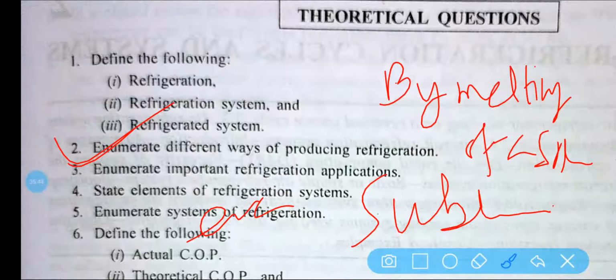I have told you: ice making, transportation of foods above and below freezing point, freezing, industrial air conditioning, comfort air conditioning, chemical and related industries, medical and surgical aids, processing of food products and beverages, oil refining and synthetic rubber manufacturing, manufacturing and treatment of metals, and freezing food products. All these are the applications.